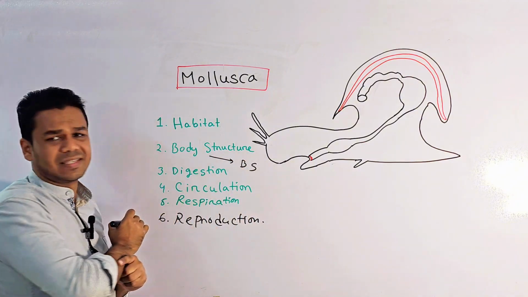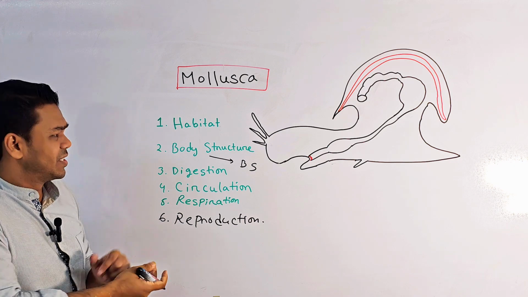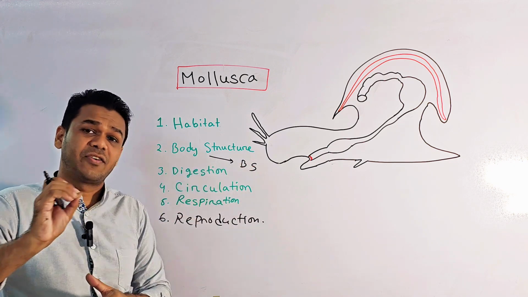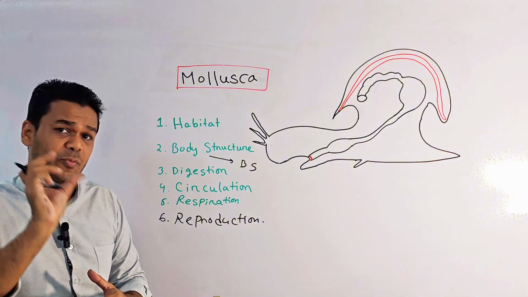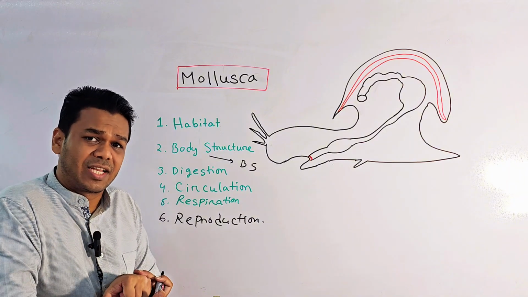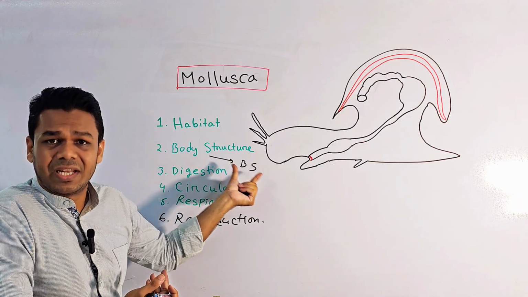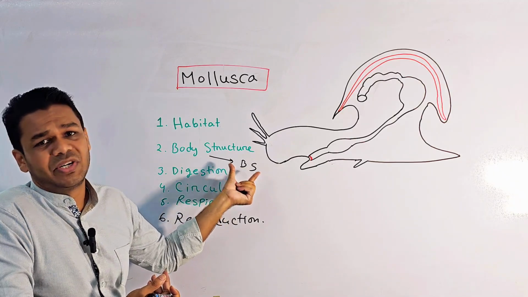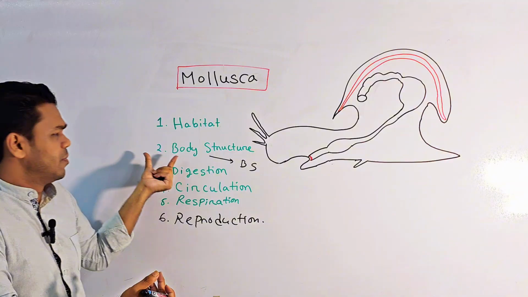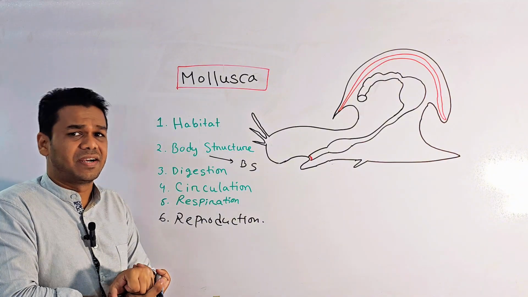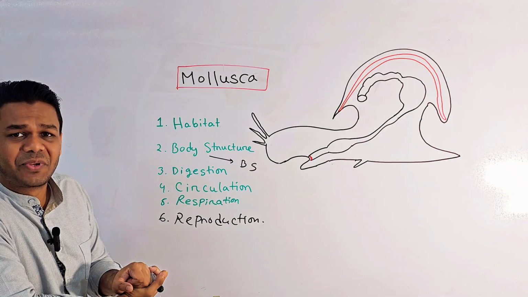There are some exceptions, such as the gastropod class, which is not bilateral symmetrical. They are asymmetrical animals. Not all mollusk animals are bilateral symmetrical; in some cases they can be asymmetrical.